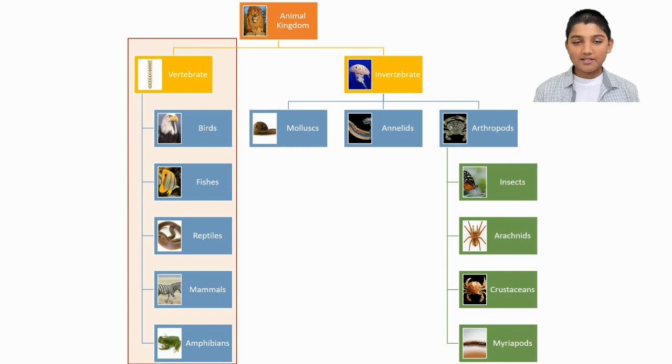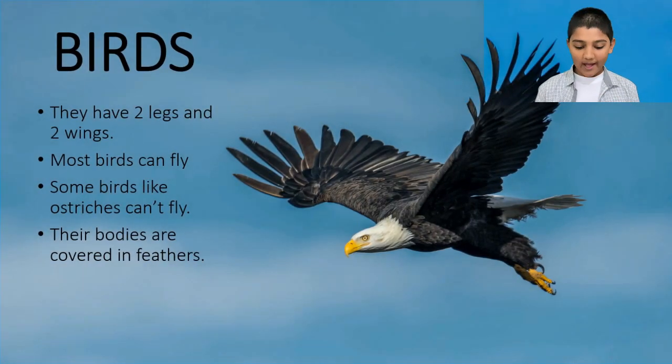Starting with birds. Birds are vertebrates. Birds have 2 legs and 2 wings. Most birds can fly. However, some birds like ostriches and penguins cannot fly, even though they have wings. The body of a bird is covered with feathers.